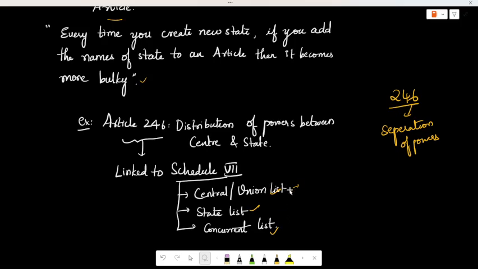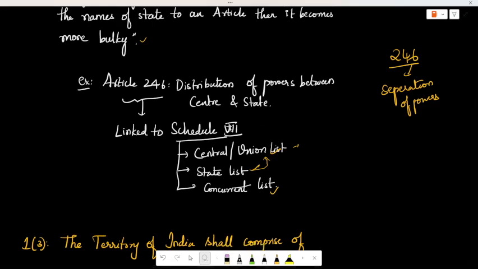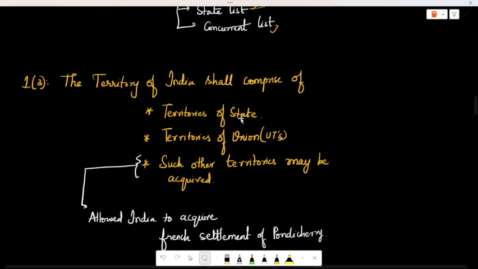If you write these things in the article itself, it will become more bulky. Tomorrow, state governments might give one of their items to the central government, and at that time we would have to change and reprint it again. That's why they have added it to a schedule. We can find these things in Schedule 7, which speaks about the distribution of powers between the center and the states.